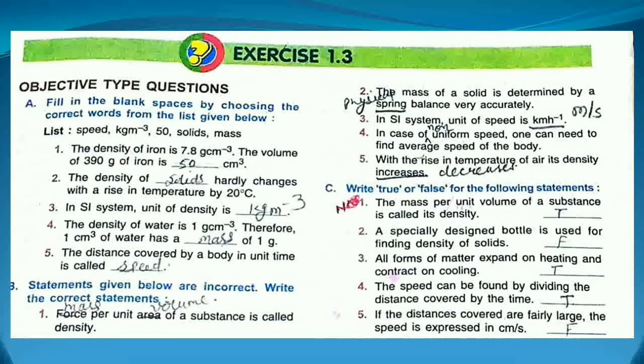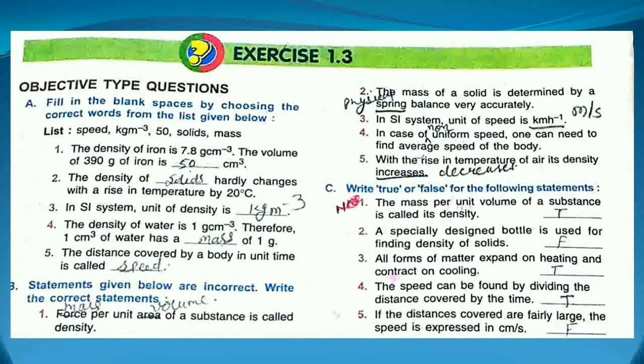Clear? Now the third one is, in SI system, unit of speed is kilometer per hour. No, it is meter per second or meter s to the power minus 1. So at the place of kilometer per hour, you have to write meter per second or meter second to the power minus 1. Now the fourth one, in the case of uniform speed, one can need to find average speed of the body.